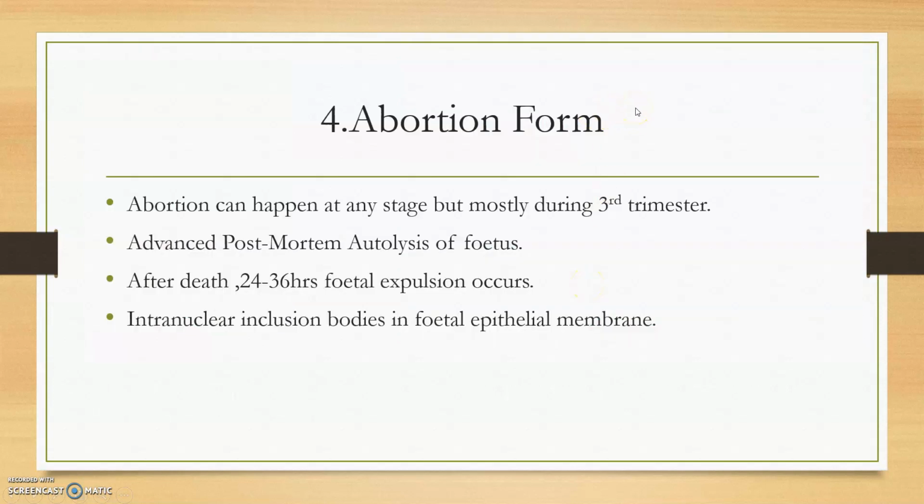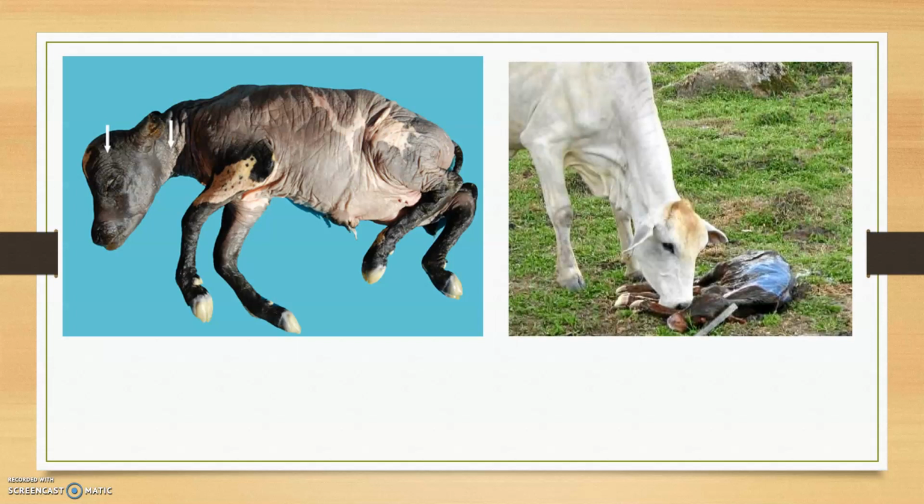Now the abortion form. Abortion can happen at any stage, but mostly during the third trimester. Advanced post-mortem autolysis of the fetus will occur, and 24 to 36 hours after death, the fetus will be expelled by the mother. Intranuclear inclusion bodies in the fetal epithelial membrane will also be present. These are the aborted fetuses.